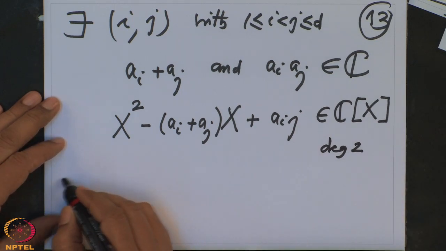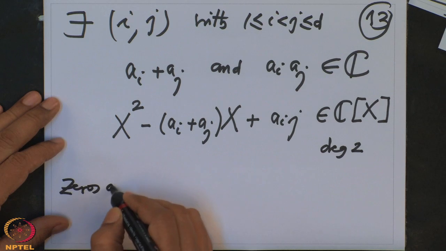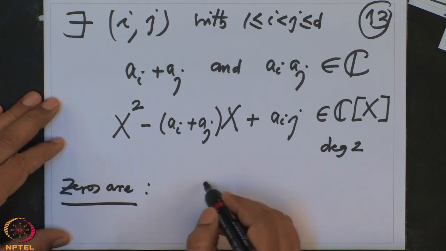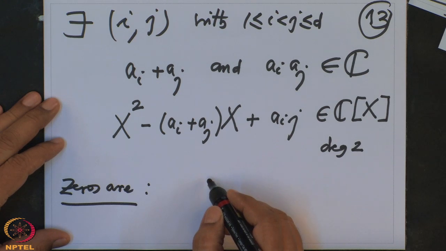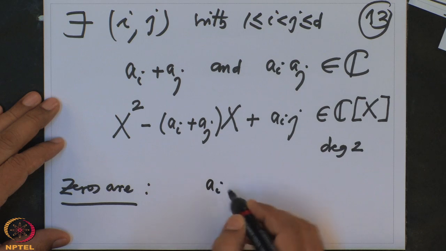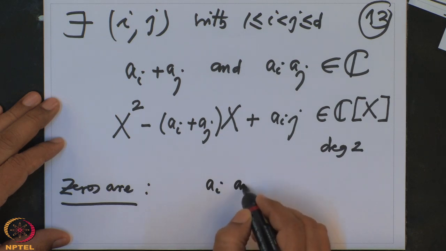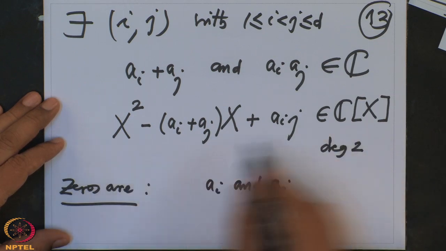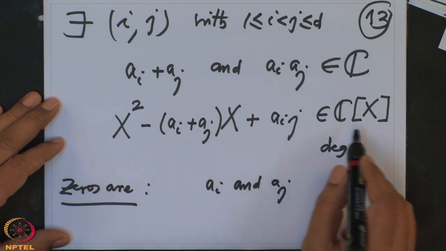The zeros are precisely what? They are precisely a_i and a_j. And we know how to solve quadratic equations over C.